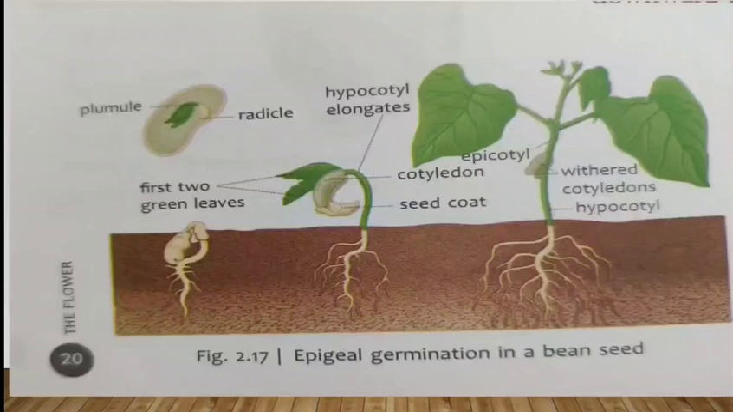But who has pulled the cotyledon outside? The hypocotyl has pulled the cotyledon outside the soil, and these cotyledons will turn into first two green leaves. As you can see, it is mentioned in the diagram. The cotyledon turns into first two green leaves of the baby plant. And this happens in epigeal germination. The cotyledons come out of the soil.